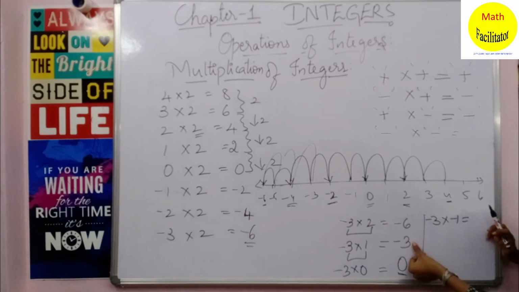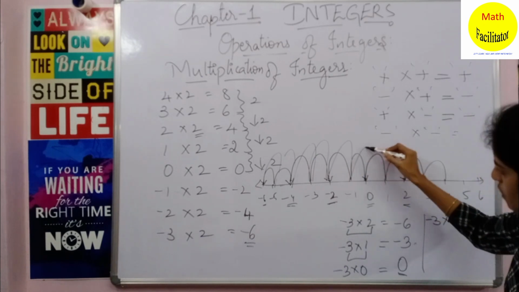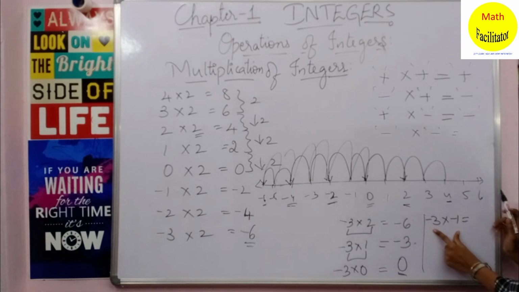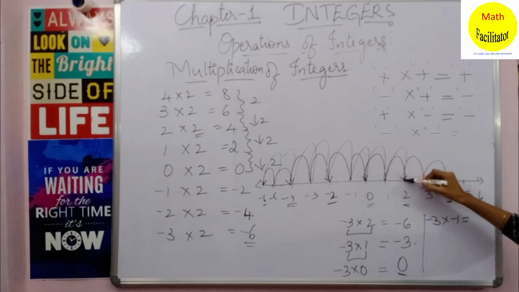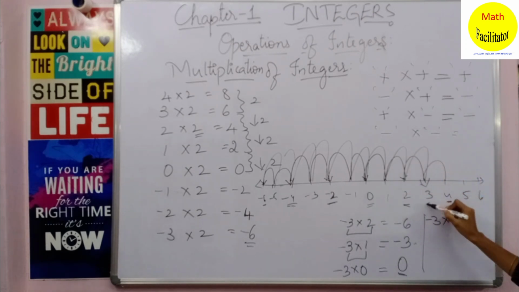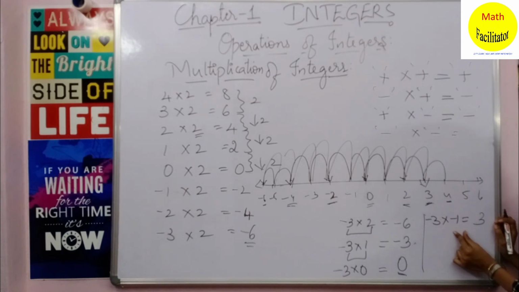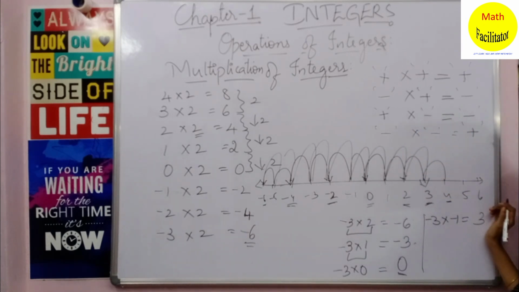And again from minus 3, how many times are you moving to the right to get 0? 1, 2, 3 times you are moving to the right to get 0. Now here also you have to move 3 times to the right to get the answer. So it is 1, 2, 3. Now where did you arrive? You arrived at 3. So clearly you can see that when you are multiplying two negative integers, minus 3 and minus 1 are negative integers, you are getting a positive integer which is 3. So multiplying two negative integers, what are you getting? You are getting a positive integer.